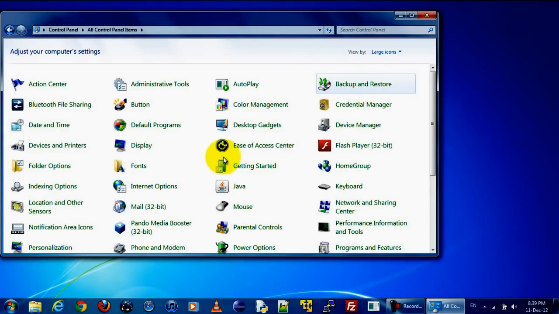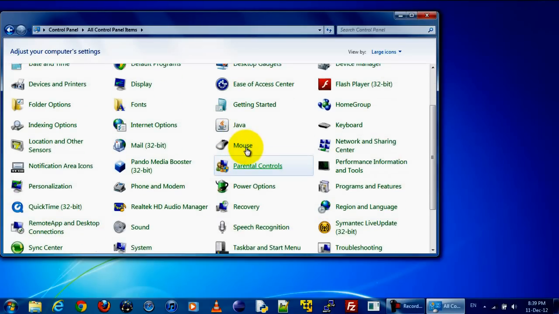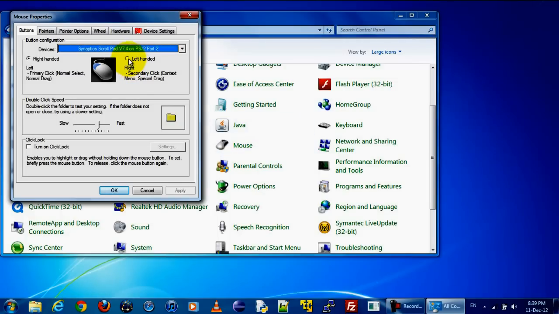Scroll through the icons in the Control Panel until you find the mouse icon. Double-click on it to change your computer's mouse settings. Click on left-handed to switch the current functions. This feature switches between your left and right click. This feature is useful for people who want to change which mouse button they click with. This can also be helpful for left-handed users.